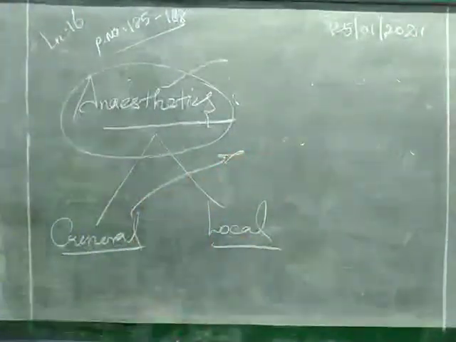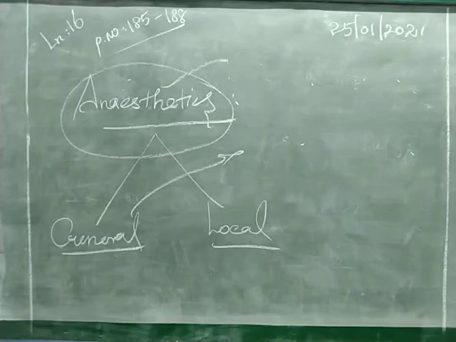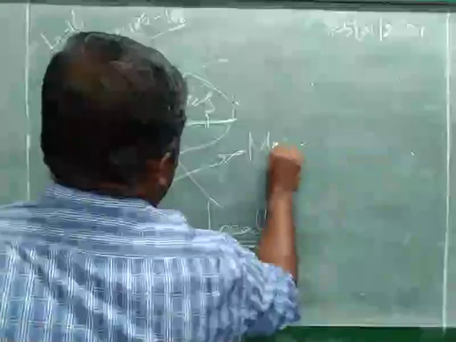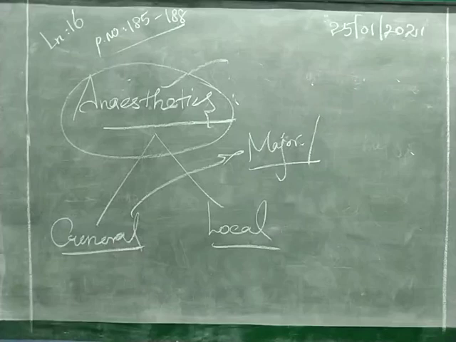What is meant by general anesthetics? It is used in major or internal surgery. For example, when surgery is carried out in internal organs, general anesthetics are given. The patient loses sensation and consciousness for a specific period of time, depending upon the duration of the surgery, and then gets it back later. Again it will come back to the normal position.